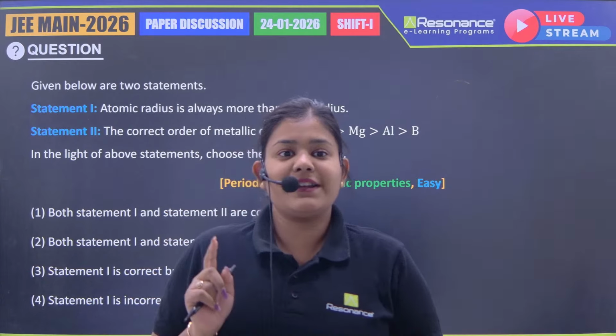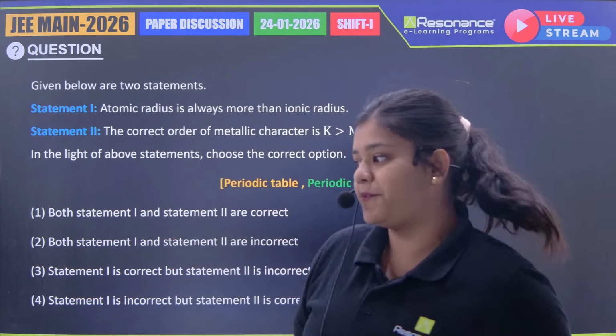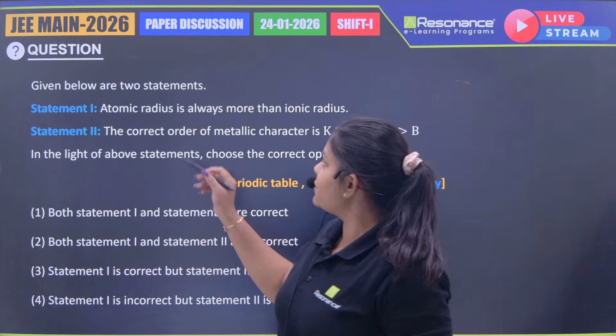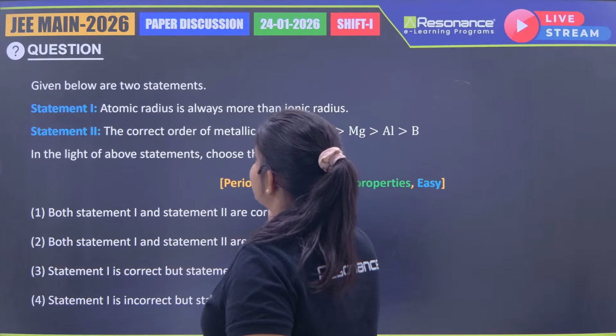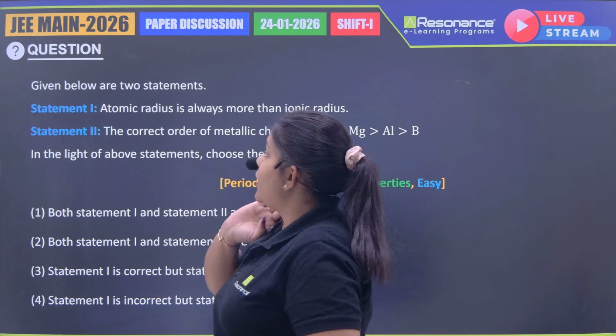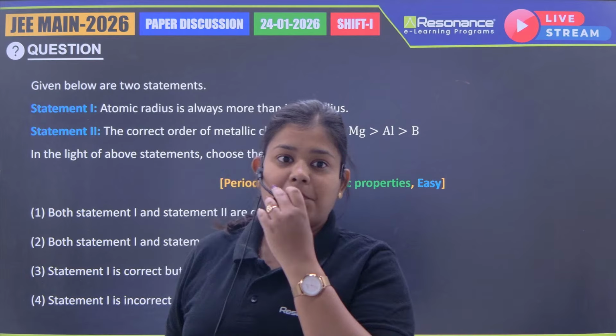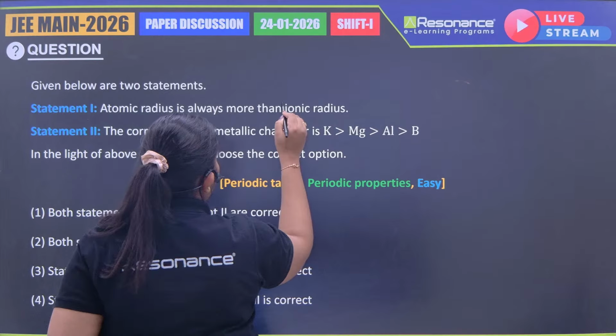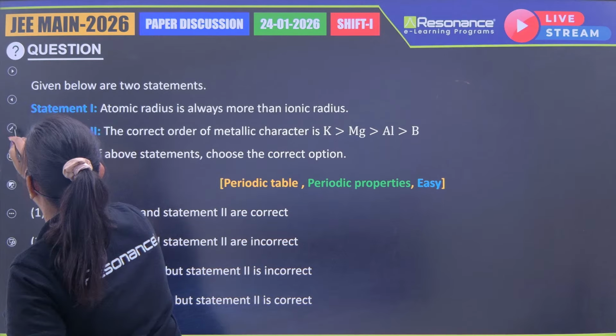Hello, so let's talk about the last set of today's chemistry questions. Let's see what the first question is. Given below are 2 statements, statement 1 and statement 2. This question is from inorganic chemistry. From the inorganic part, what we have is: atomic radius is always more than ionic radius. Now when we talk about ionic radius, right?